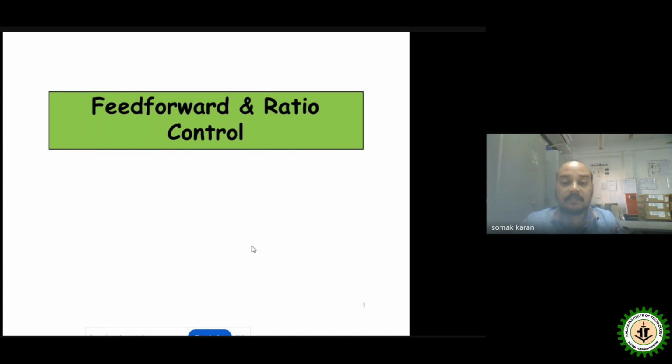So already we have discussed a few points about the feed forward control, and the feedback control we have already discussed in that particular topic. So now it's time to go forward to acknowledge the merits and demerits of the feed forward control, and also another type of control strategy, which is the ratio control. The prerequisites to understand this topic are sensor and transducer, industrial instrumentation, and control theory.